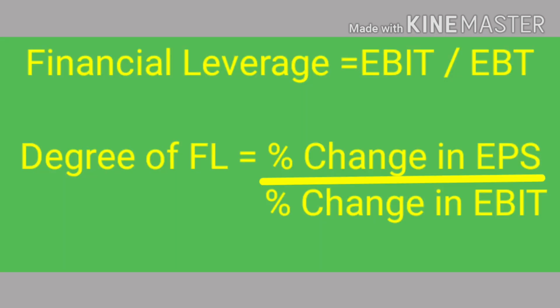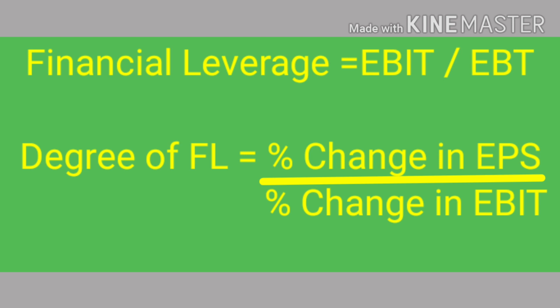The formula for finding out the financial leverage is EBIT divided by EBT. This explains the effect of change in the EBIT on EBT. When there is a change in the EBIT, there will be a corresponding change in the EBT, and the ratio, the financial leverage, explains how many times it will affect.